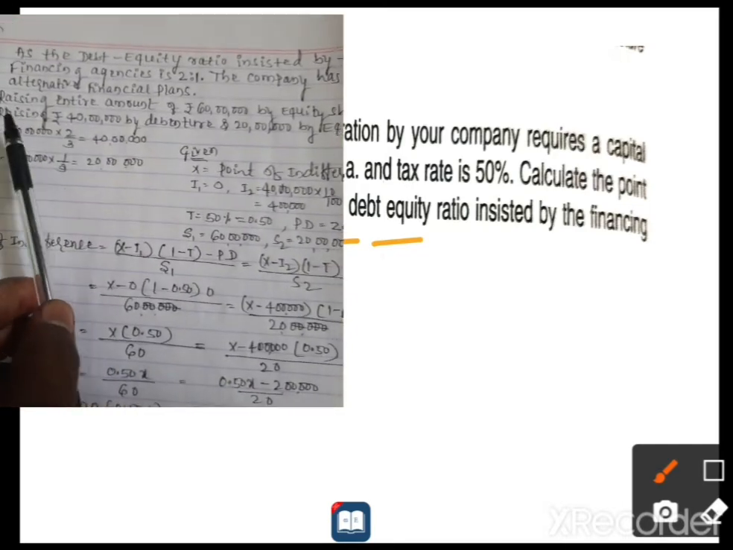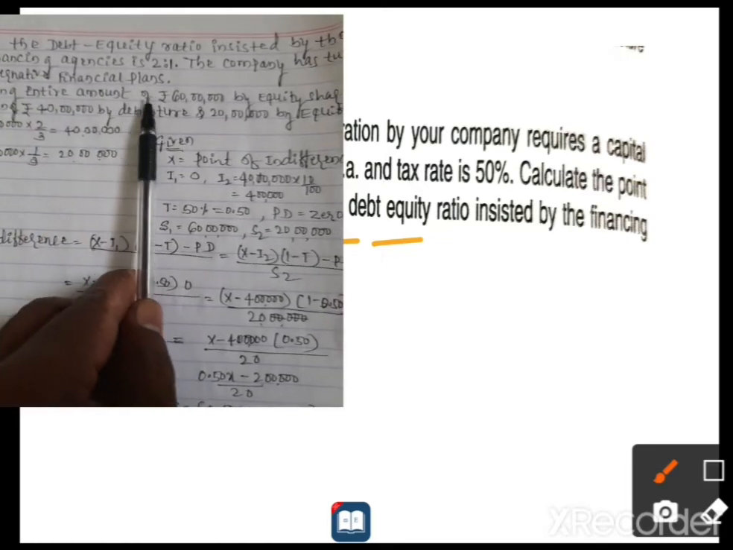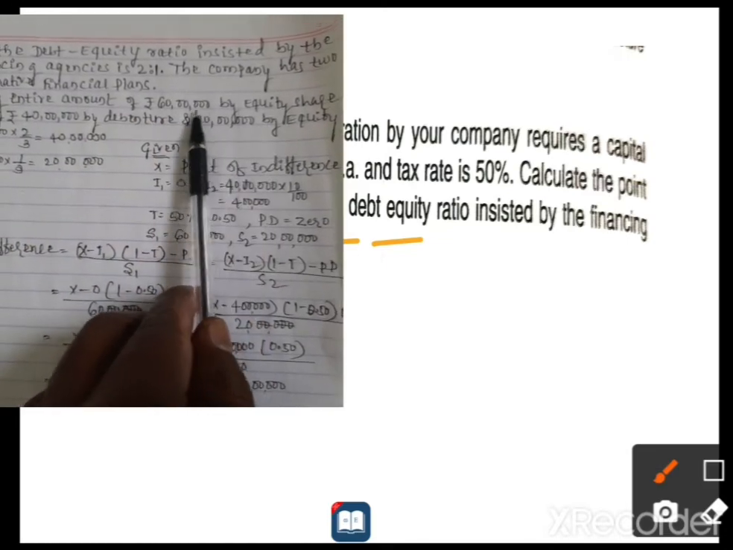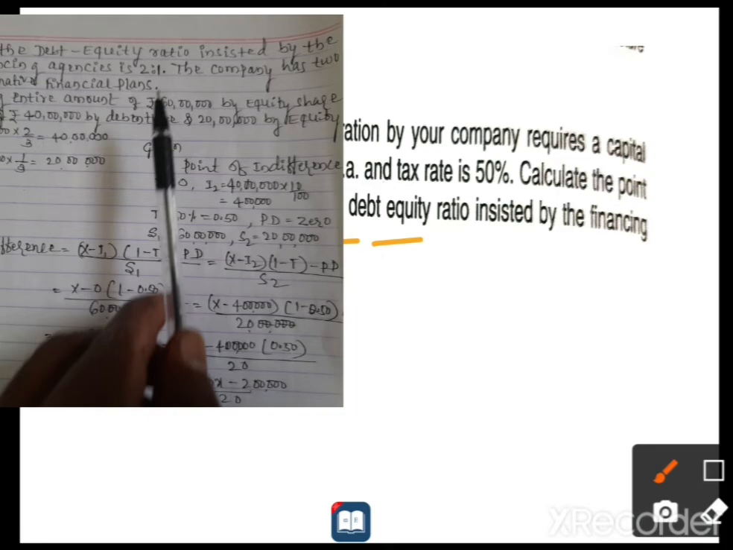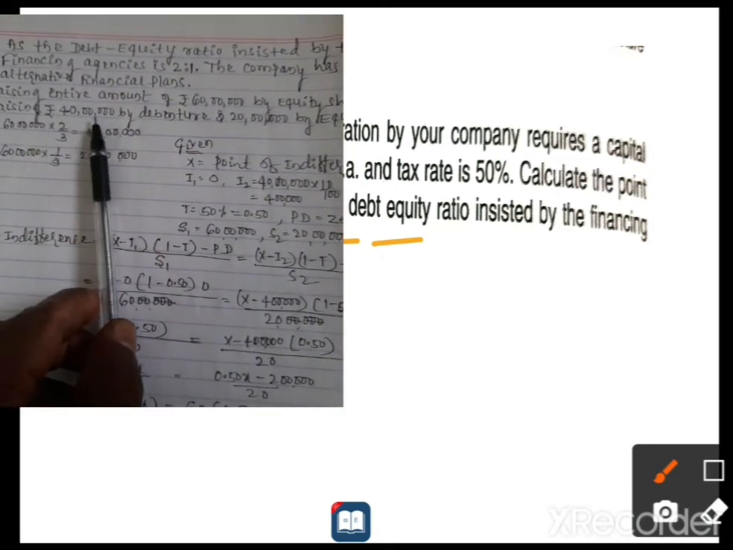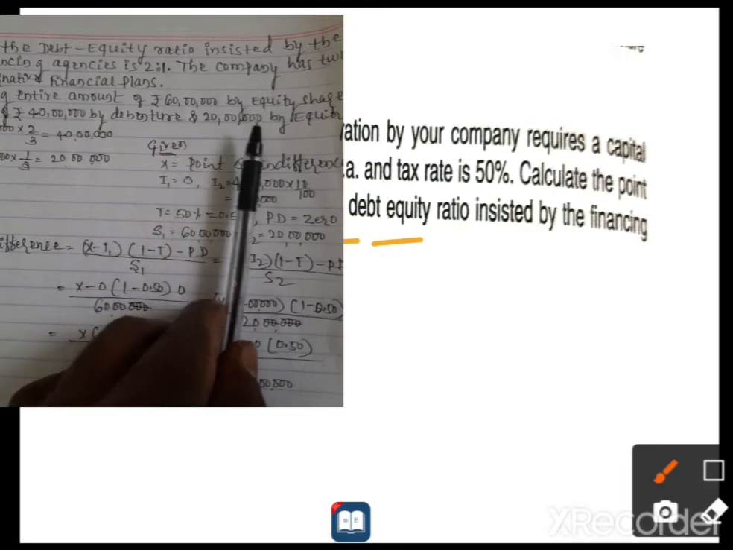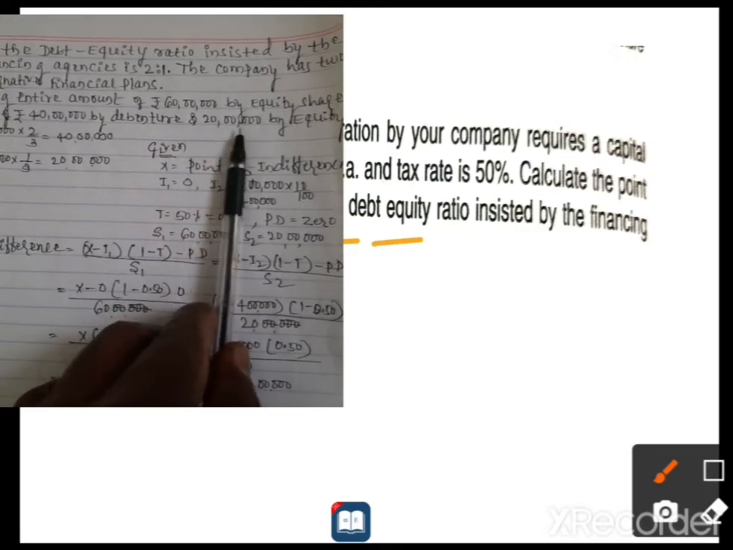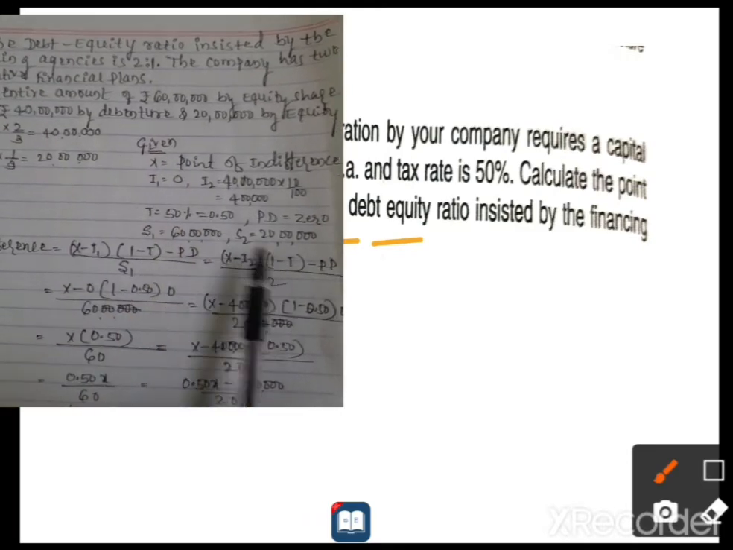See, in plan 1 raising the entire amount is what? 60 lakh by equity shares. It means in plan 1 60 lakh is what? Equity shares. In plan 2, see, raising 40 lakh debt and 20 lakh is what? Equity shares. Means what do we want? We want only the number of equity shares, that is 20 lakh.